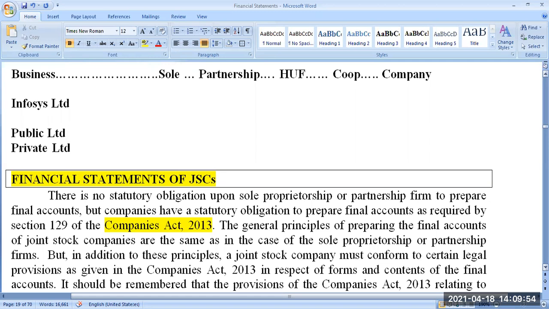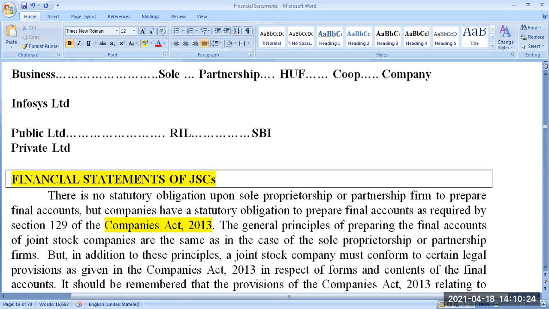Let us not confuse much because I don't have time to discuss all those things. We have to move on to the accounting. Let me finish it by putting it very simply. Public limited, please don't have a confusion here. Public means government, not necessarily. An example of a public limited company is Reliance Industries Limited. If I say like that, somebody will wonder why Reliance Industries Limited is a public limited company, as government is not having any ownership in this company. Not necessarily. At the same time, I will tell you, SBI is also a public limited company.